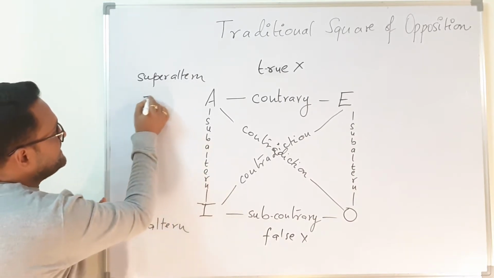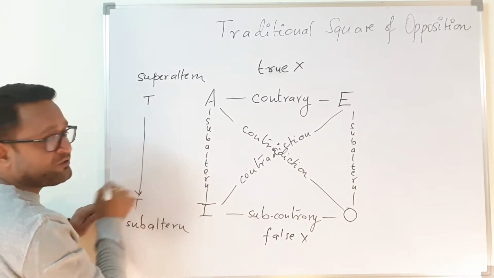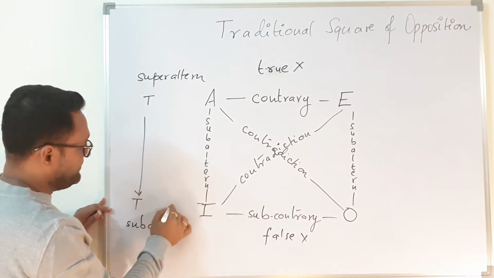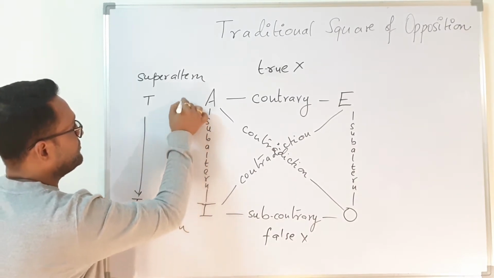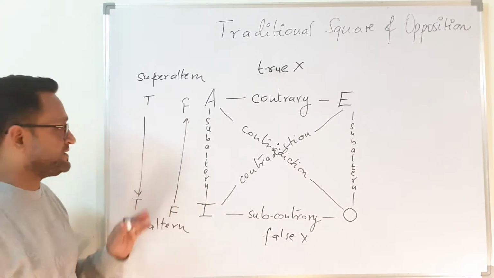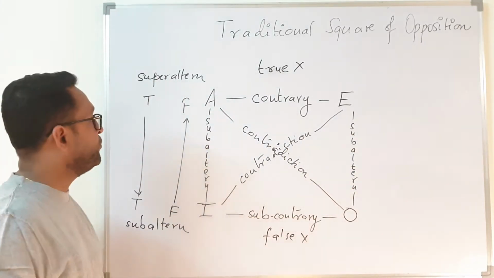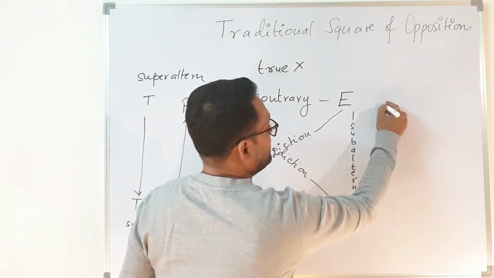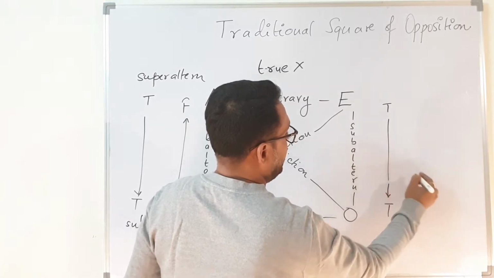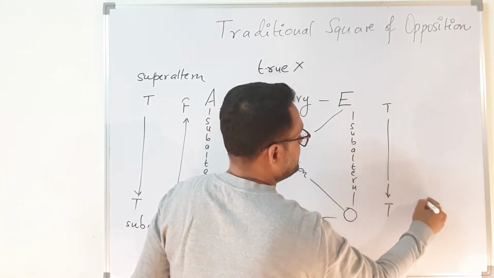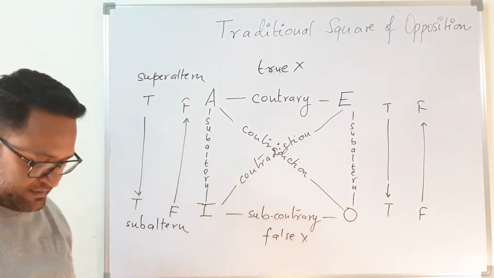What it says is that if the universal is true, then the particular is true, but not vice versa. Similarly, if the subaltern is false, then the superaltern is also going to be false, but not vice versa. This is the relationship between E and O as well. Here too, if this is true, then this has to be true, and if this is false, then this also has to be false, but not vice versa. So that is the relationship.